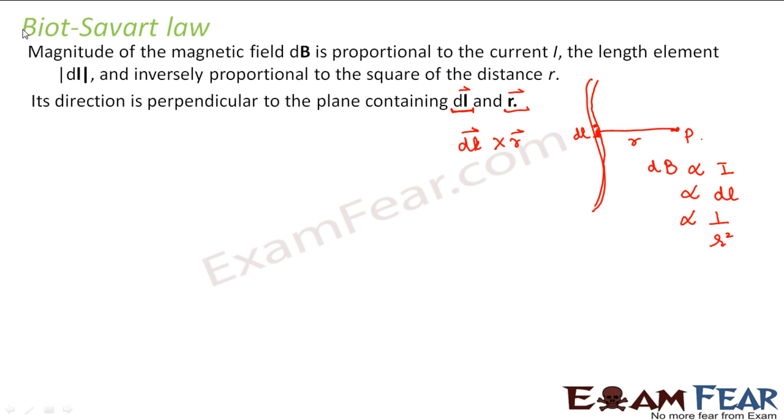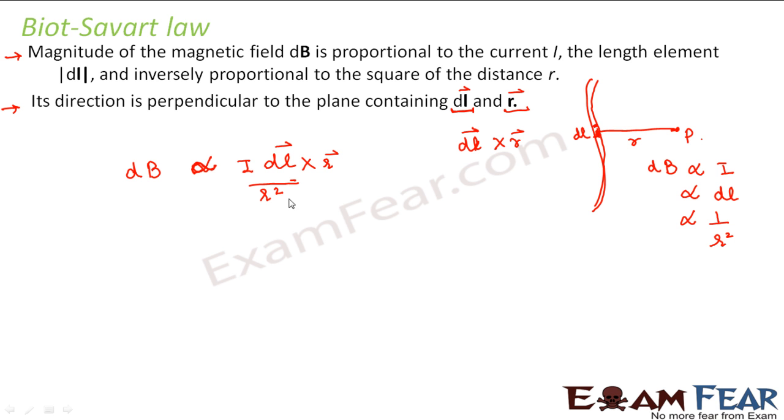Now considering these two points, both the magnitude as well as direction, we can see that dB is directly proportional to I dl divided by r square. This is in accordance with the magnitude. Now when we take into consideration the direction also, then we can say that it is directly proportional to I dl cross r.